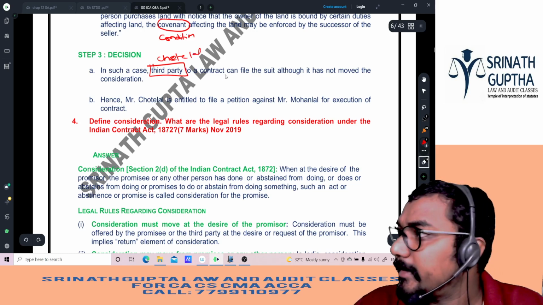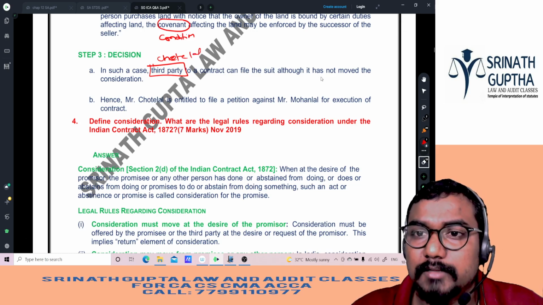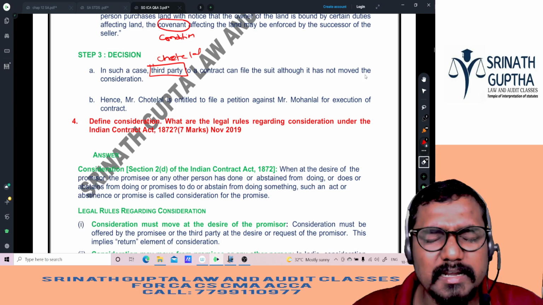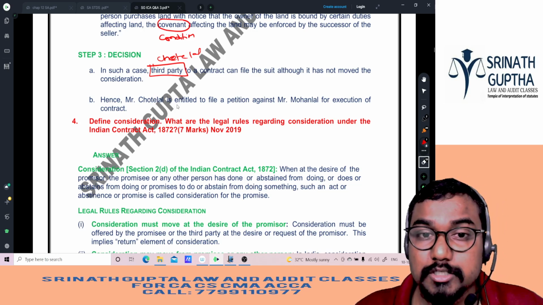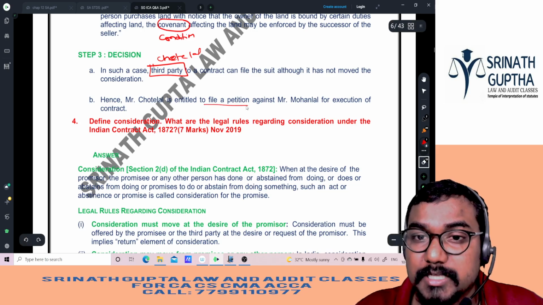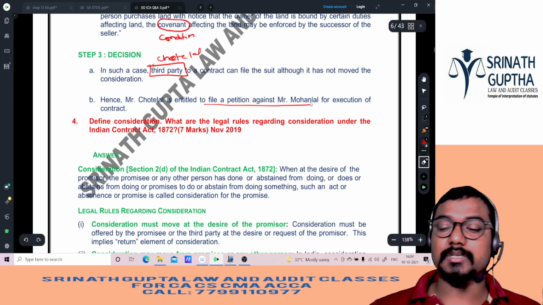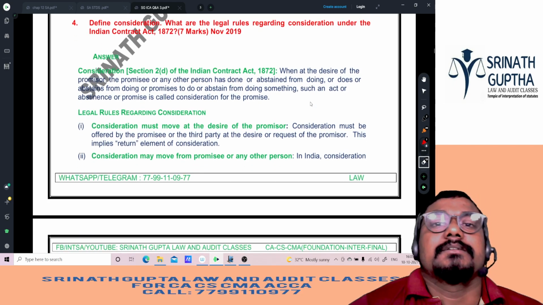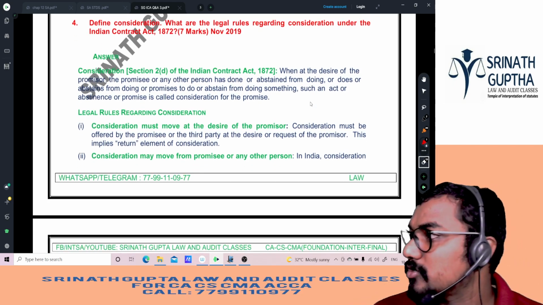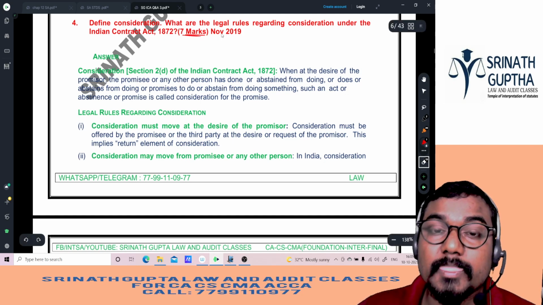Chotelal, the third party to the contract, can file the suit, although consideration did not move from him. Chotelal is not giving anything to Mohanlal. Something came to Mohanlal from the father. Hence, Chotelal is entitled to file a petition against Mohanlal for execution of the contract. For execution of the what, beta? Contracts.